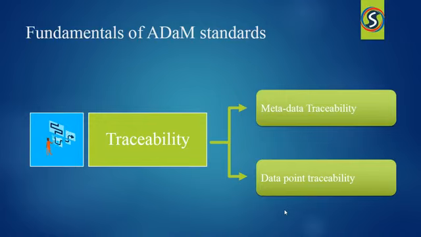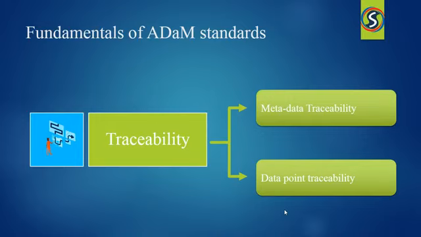Now, there are two levels of traceability. The first one is metadata traceability. It helps in understanding the relationship of an analysis variable to its source datasets and its variable. Second, we have data point traceability. It points directly to the specific predecessor records and should be implemented if practical and feasible.